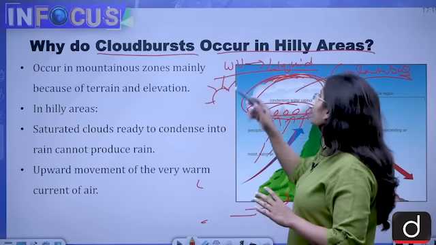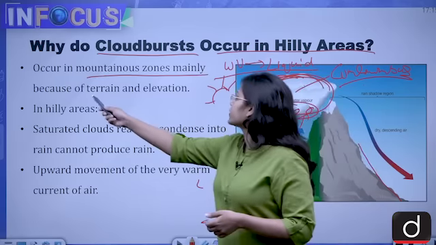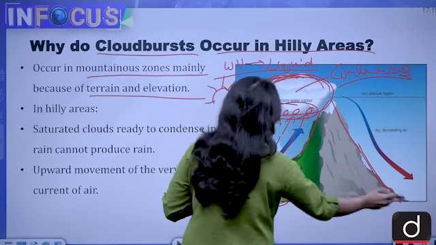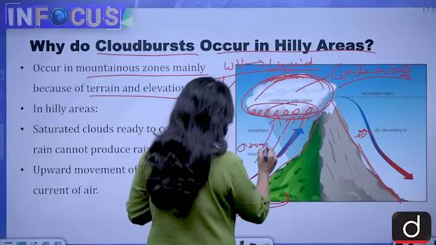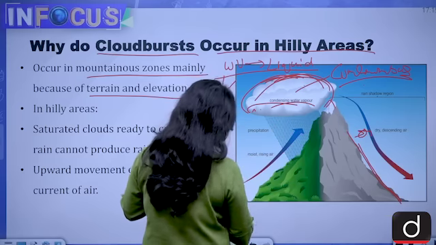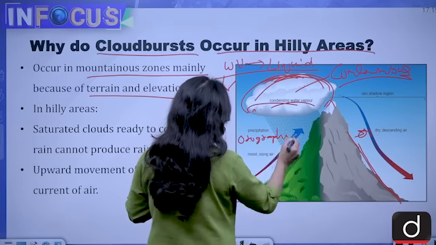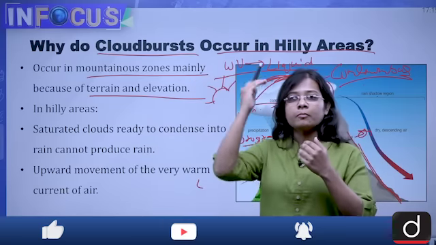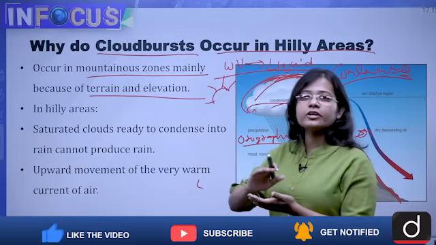So let's read what happens in cloudburst. See, cloudburst occurs in mountainous zones because of terrain and elevation. The orographic phenomena. Orographic phenomena means the mountain range phenomena, the higher mountain ranges. It happens on the higher mountain ranges.